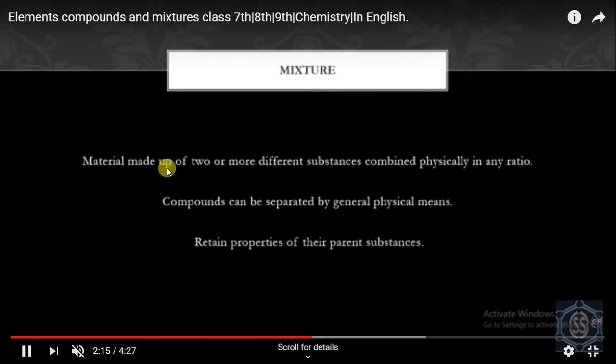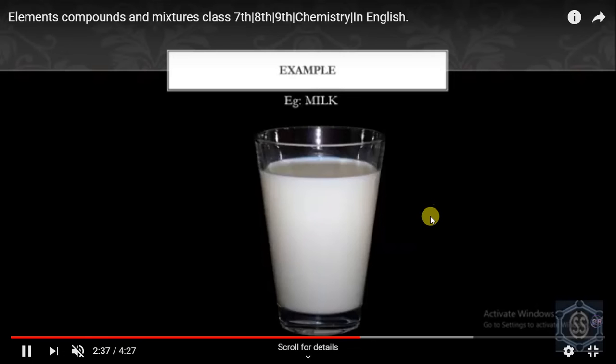A mixture is a material made up of two or more different substances combined physically in any ratio. So the ratio is not fixed, children. A mixture can be separated by general physical means and its components retain the properties of their parent substances. So a mixture is basically the opposite of a compound, where the composition is not fixed.